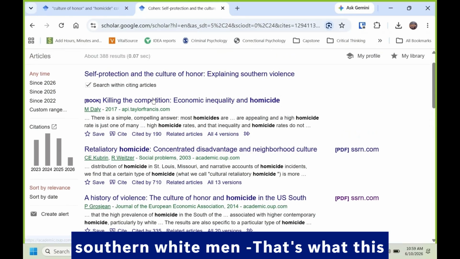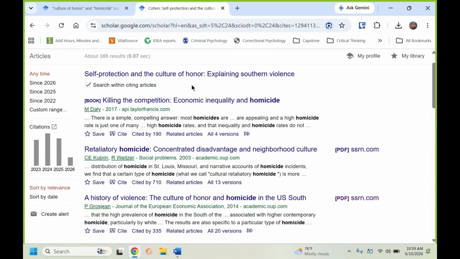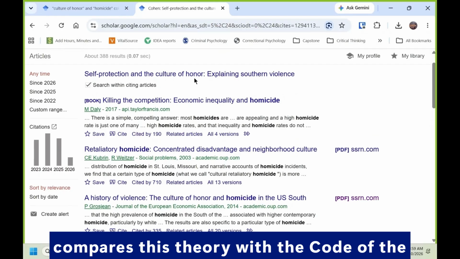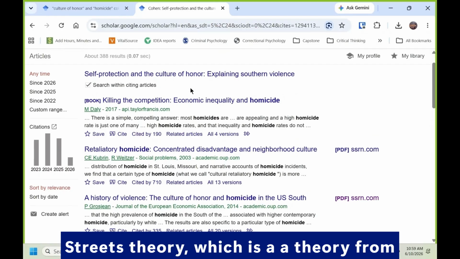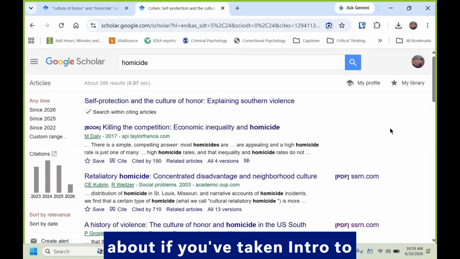That's what this original theory was geared towards, but it compares this theory with the Code of the Streets theory, which is a theory from Elijah Anderson that you may have learned about if you've taken Intro to Criminology.